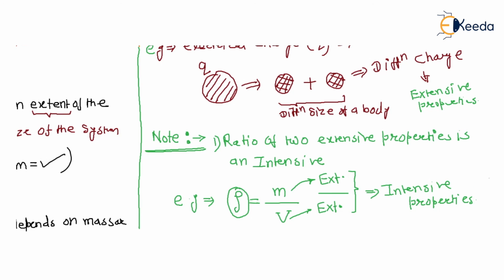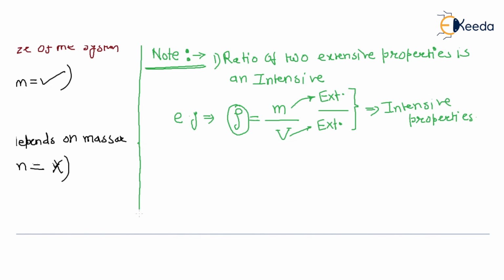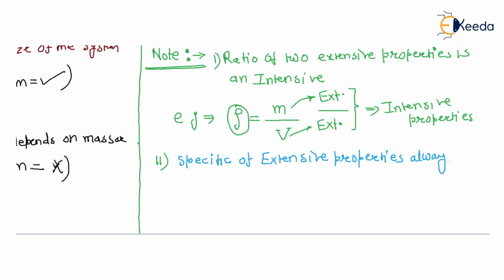What is note number second? Note number second is that a specific of extensive properties is always intensive, right? So what is specific?